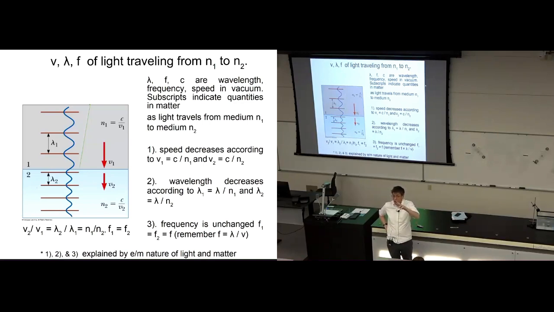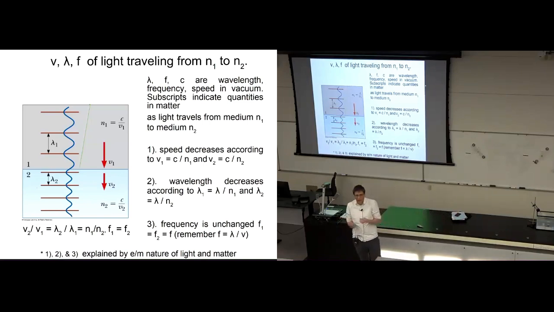And in diamond, for example, where the refractive index was 2.5 or something, light travels that factor slower, much, much slower in diamond. So light travels slower in different materials in proportion to the refractive index of those materials. That's an important comment here, and I wrote it down this way: the speed of the light ray in material number 1 is the speed of light in vacuum, that's c, divided by the refractive index of material 1. The speed of light in material number 2 is the speed of light in vacuum divided by material 2's refractive index.